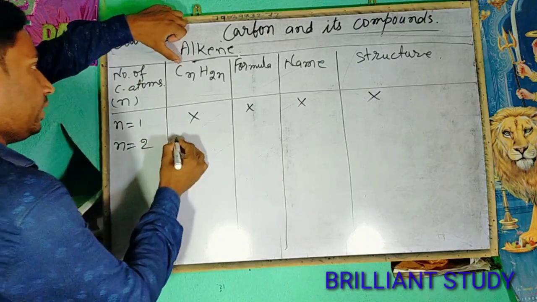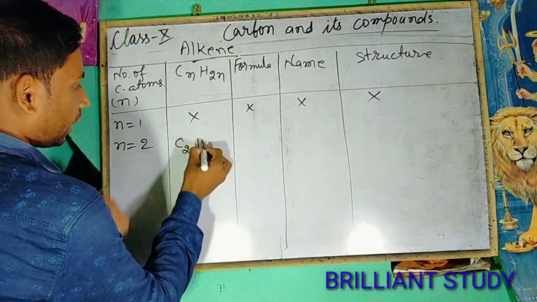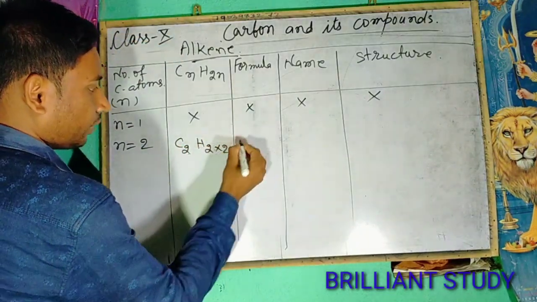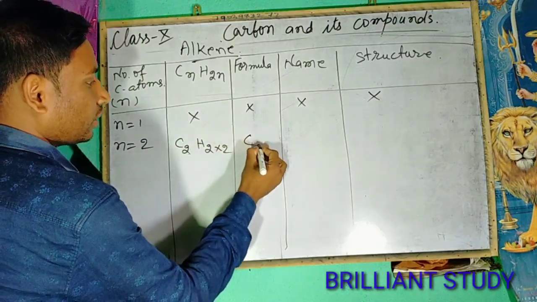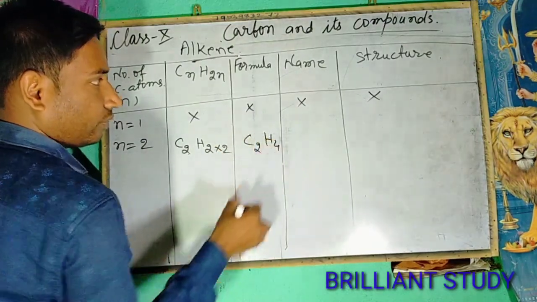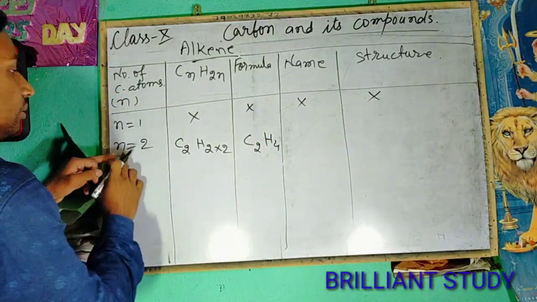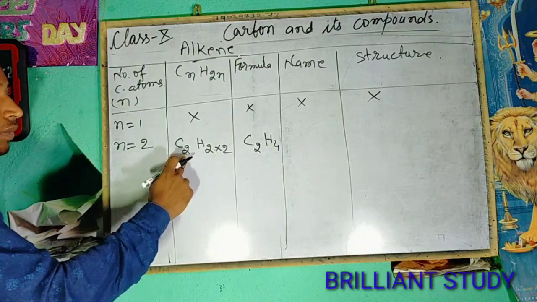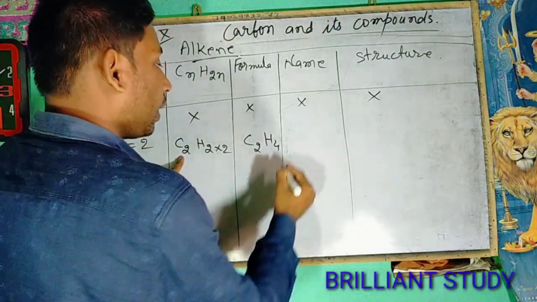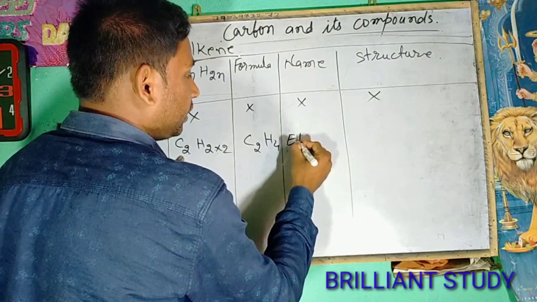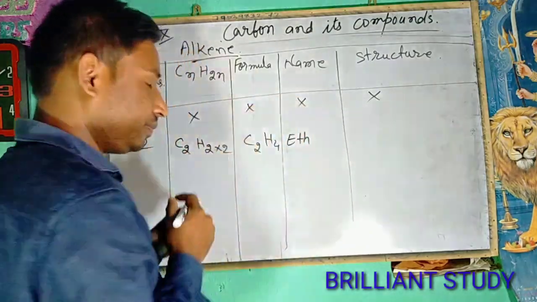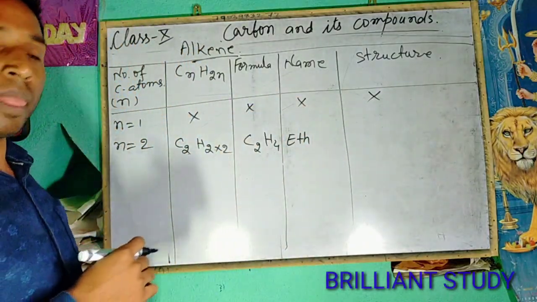If we take n equals 2, then it will be CnH2n, that means C2H4. Then the number of carbon atoms is 2, so the name starts with eth.